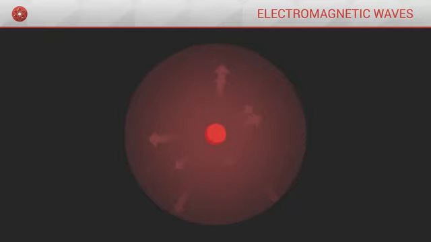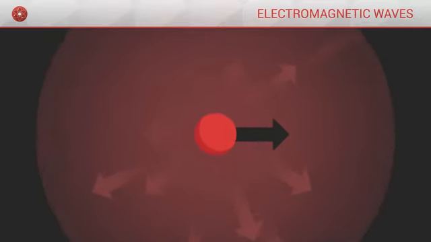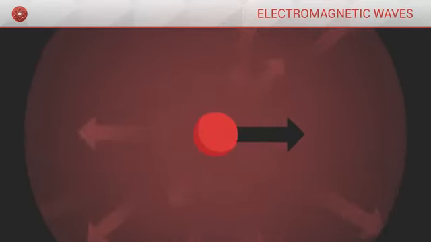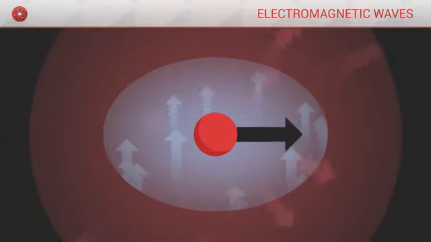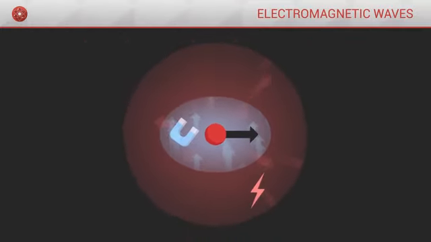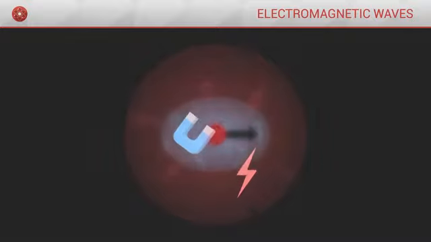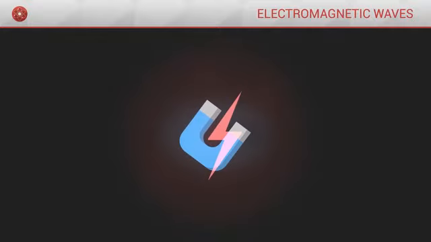Imagine now that we accelerate this charge. As it accelerates, the particle acquires a certain speed. According to special relativity, this speed leads to the appearance of a magnetic field around it. The electric and magnetic fields are intimately linked. They are two components of one same object, the electromagnetic field, and they will therefore interact with each other.